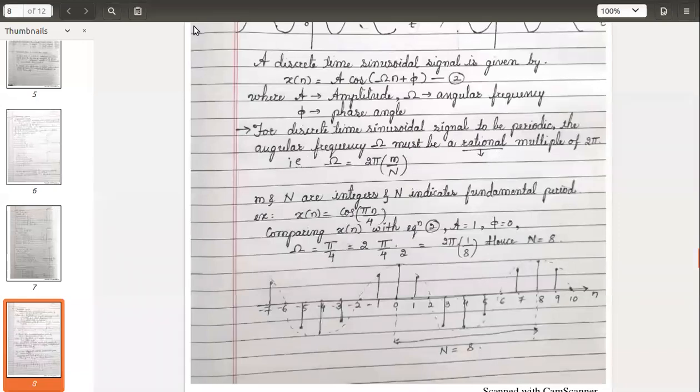So here, what is the condition? The condition for any discrete time sinusoidal signal to be periodic is that the omega value, the angular frequency, should be a rational multiple of 2 pi.